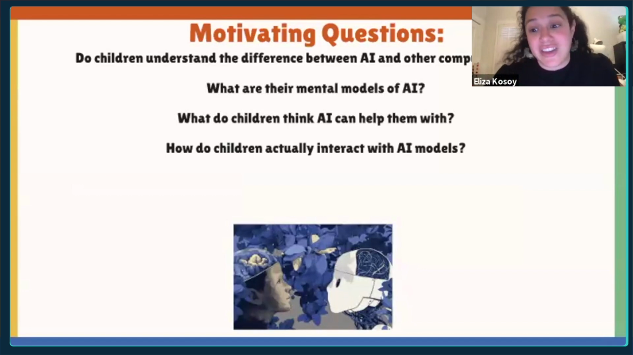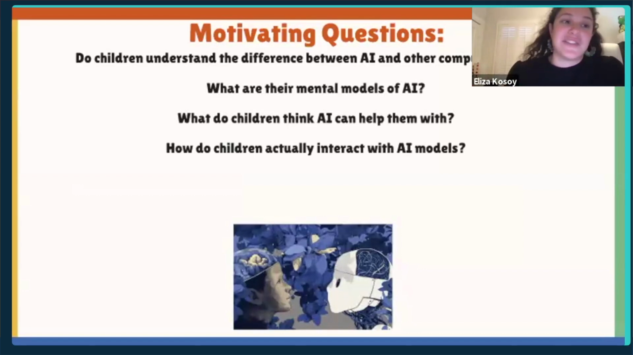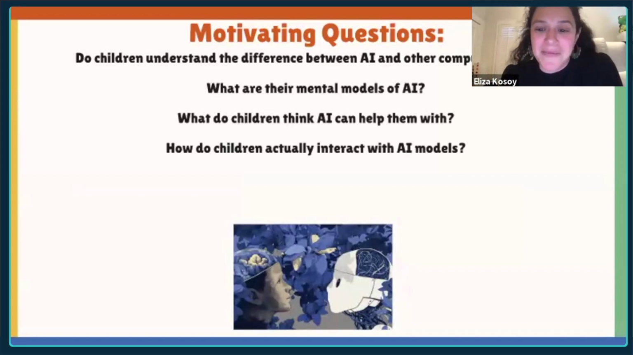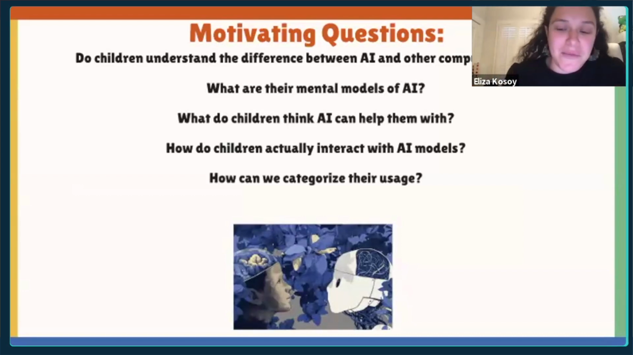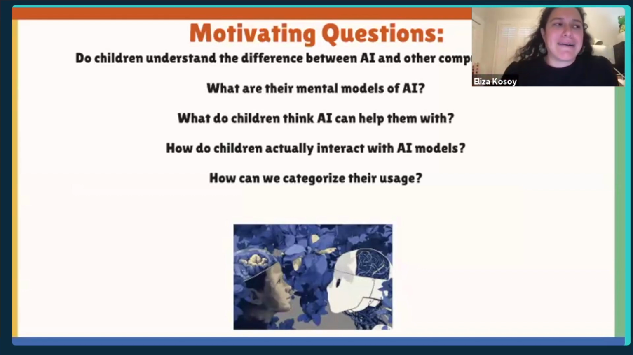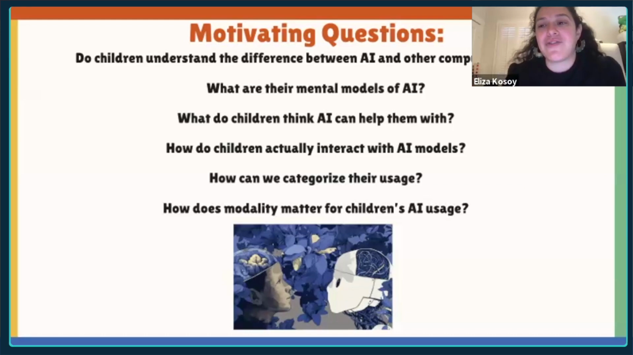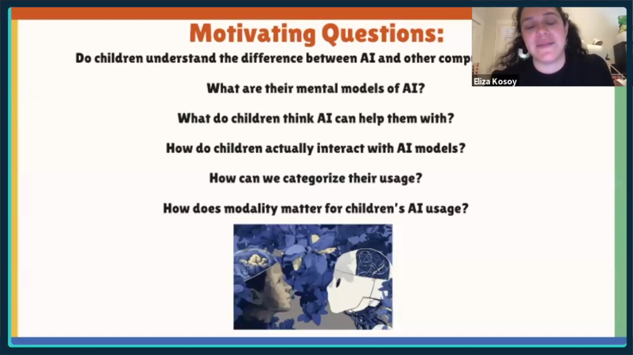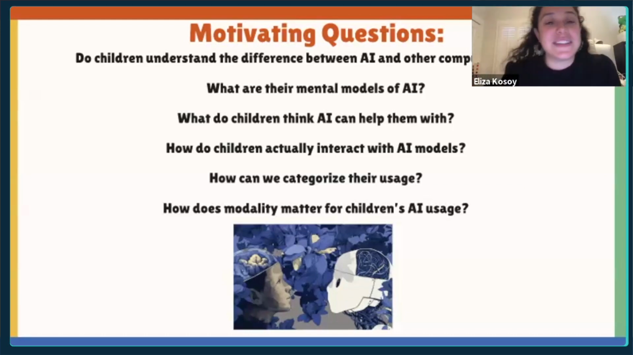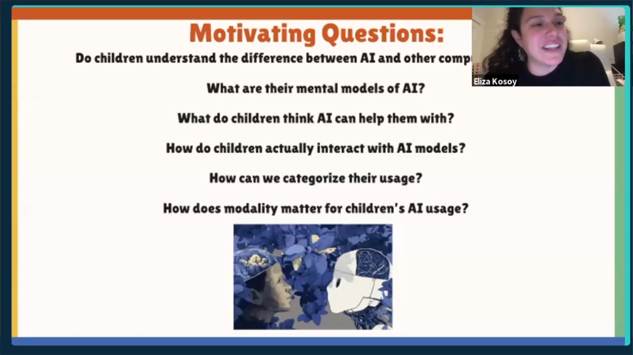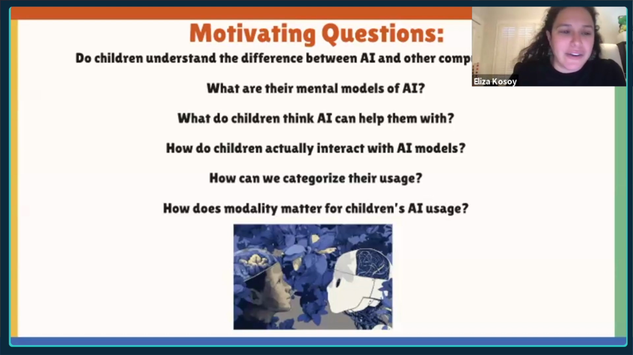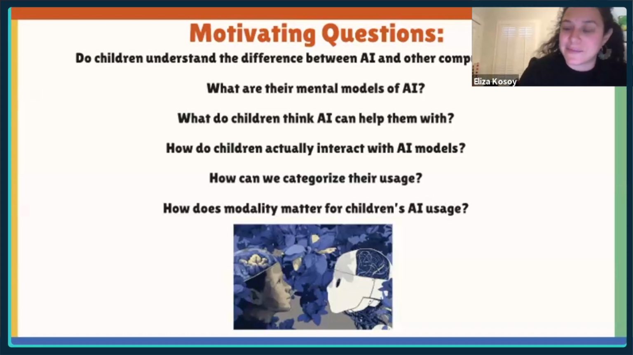And then how do they actually interact with AI models? So when they're sitting there interacting with AI, what do they actually do, or what are they curious about? And how can we categorize their usage? So when they're actually using AI, how can we even begin to bucket what they're doing with it? And then how much does modality matter? And modality meaning if they're using a text-based ChatGPT or an image generator like Dall-E, and how do these differences matter for how children are thinking about these things?